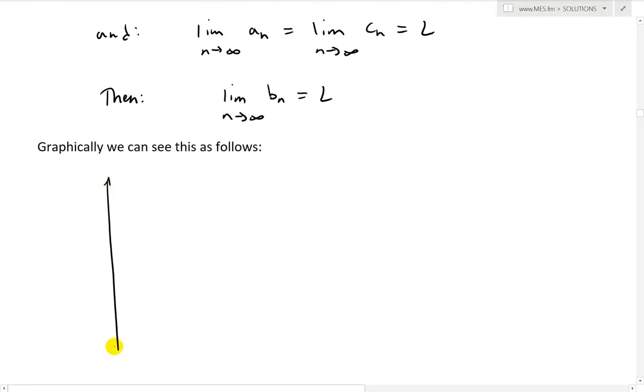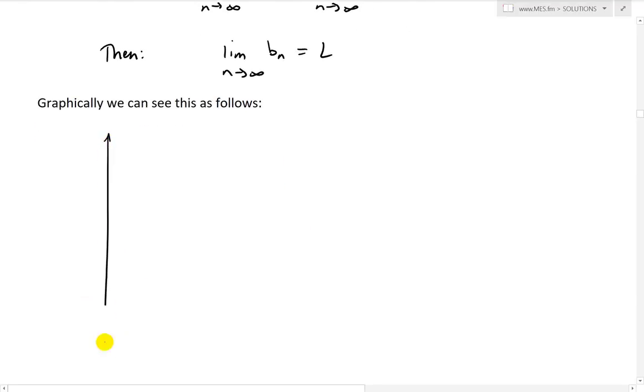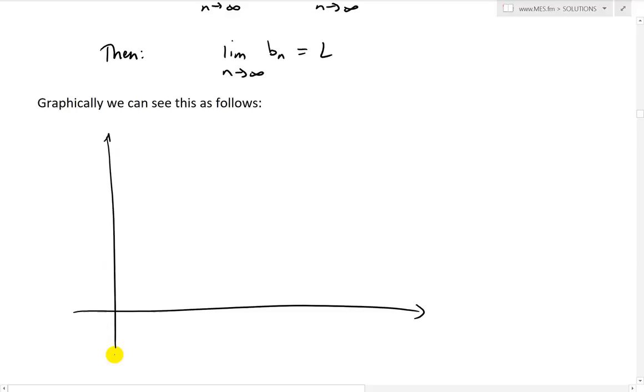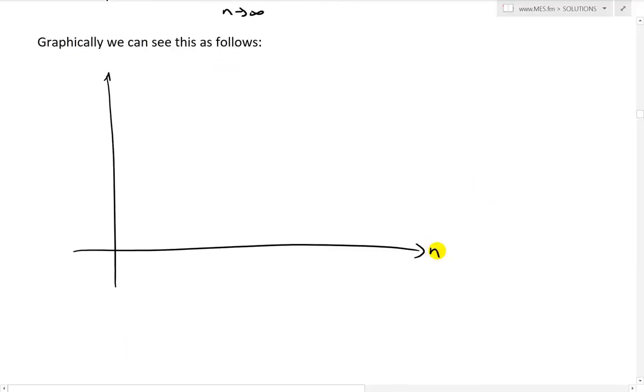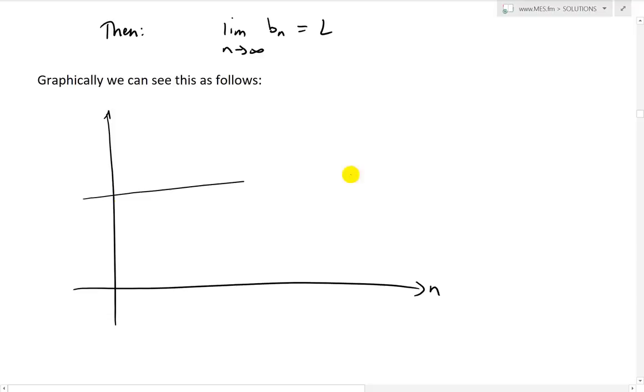Remember, it goes to infinity. So let's say we have the y-axis like that. Let me make this a bit straighter. This goes to n like that. So that's n. And then let's say we have L across here. This is L. And let's say we have a point right here.